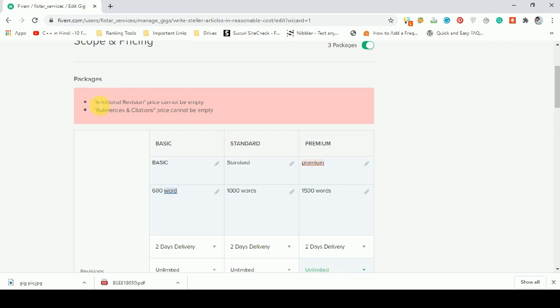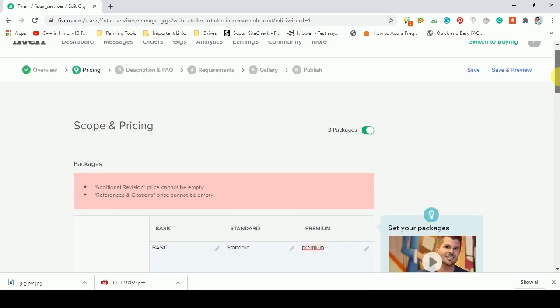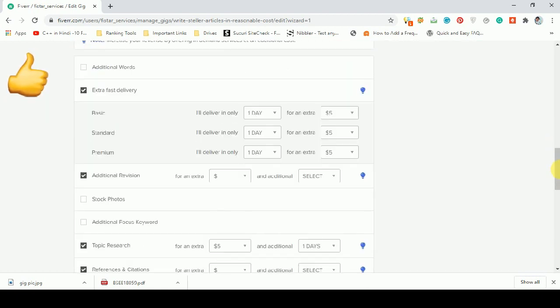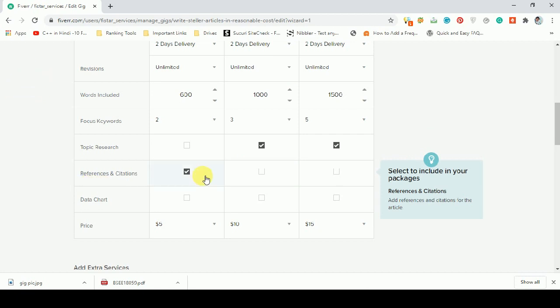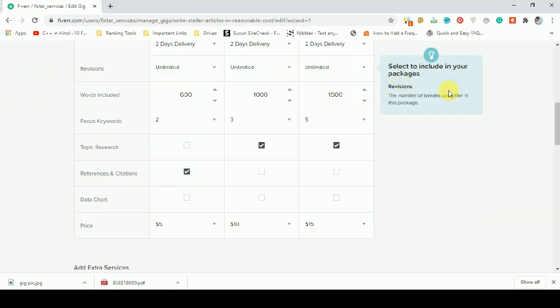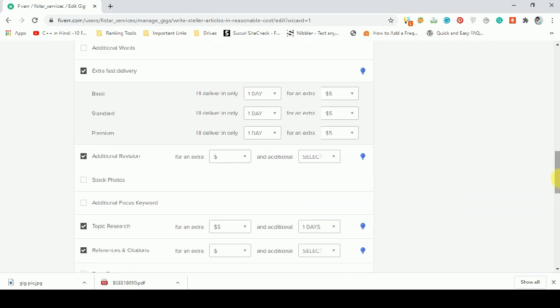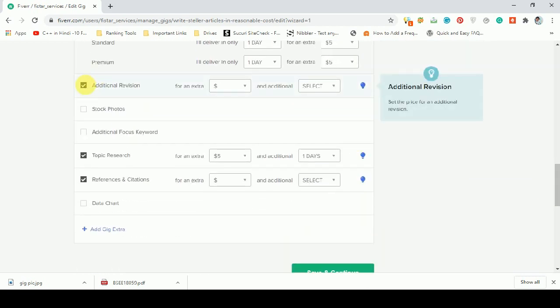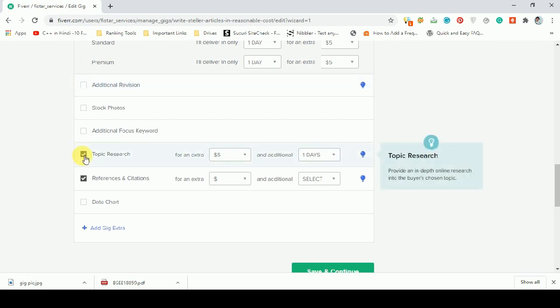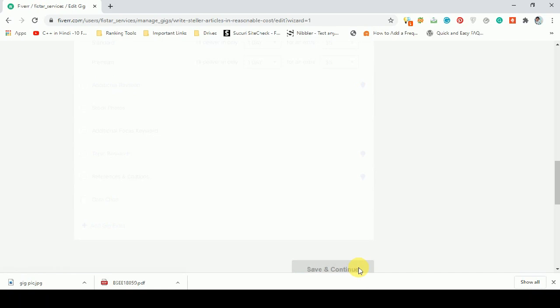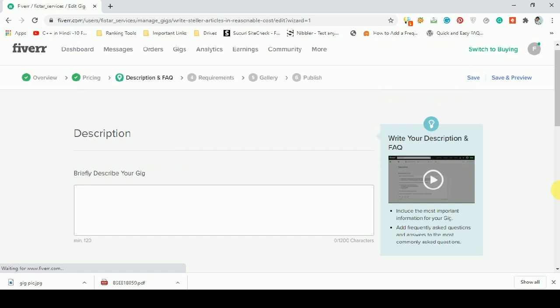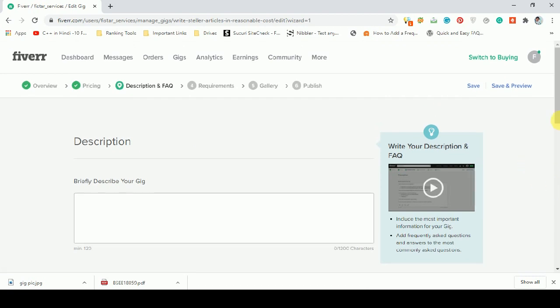Here is an error: additional reviews. It is mandatory for me because I have clicked the revision option up here, therefore I will uncheck it here to save and continue. Now the pricing has been set.